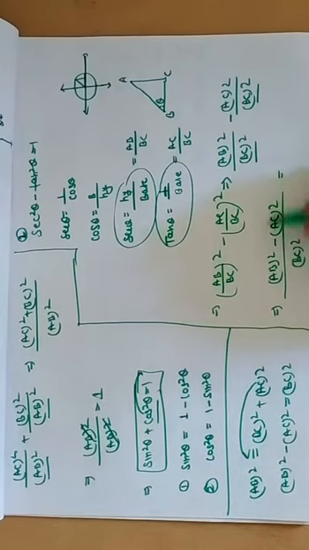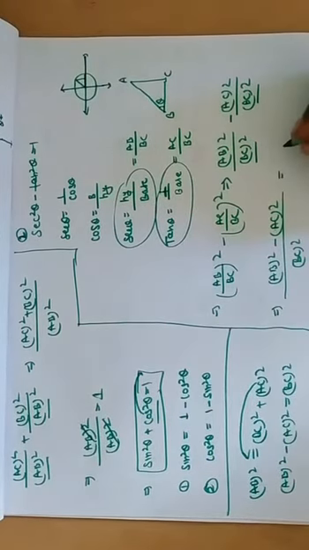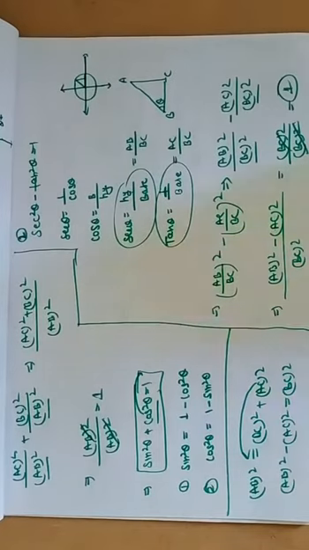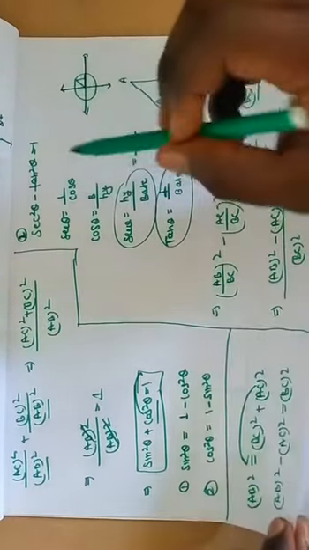We put this value in its place, giving BC square upon BC square, which cancel to 1. This is a proof that sec square theta minus tan square theta is equal to 1, and we can also find two formulas with the help of these identities.